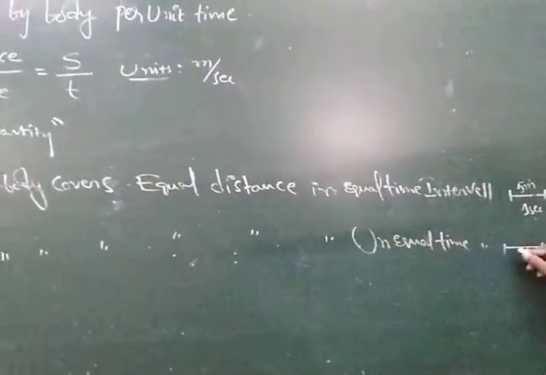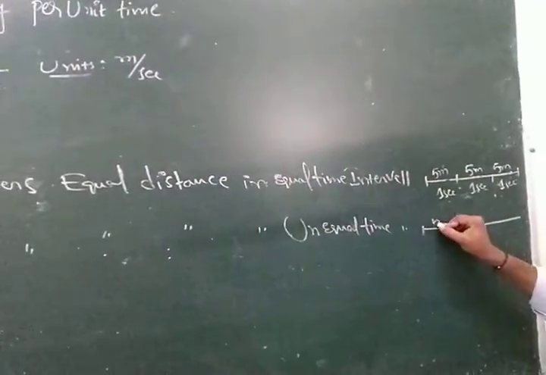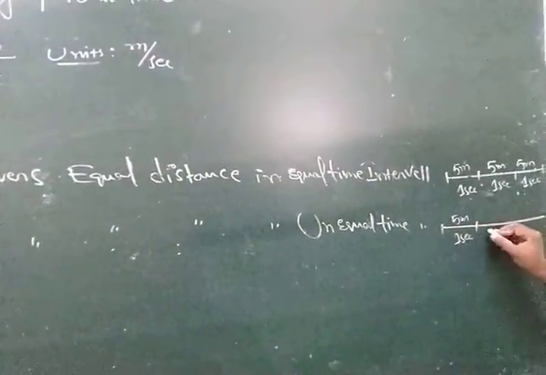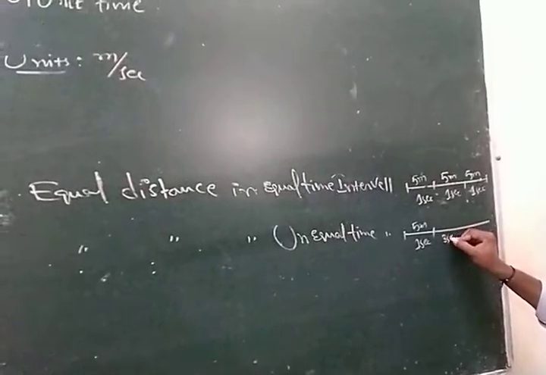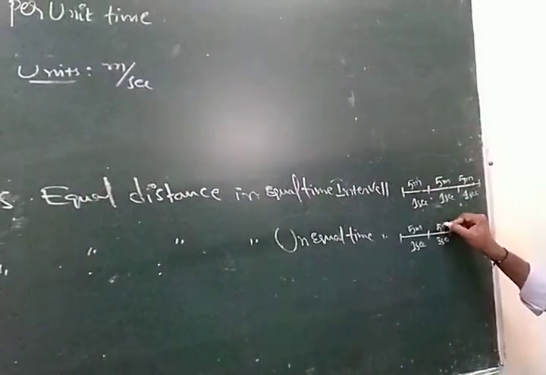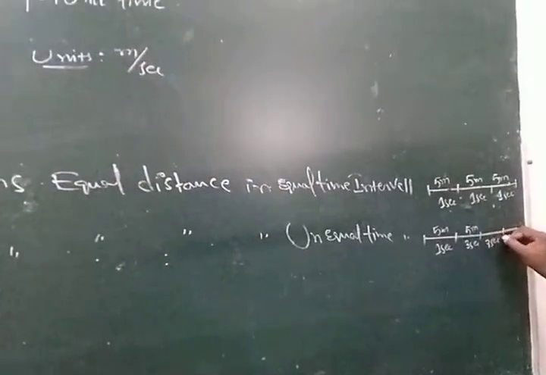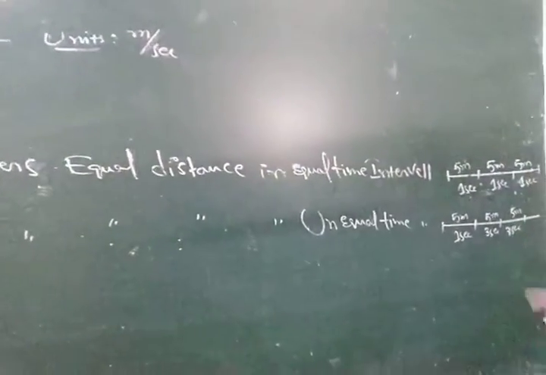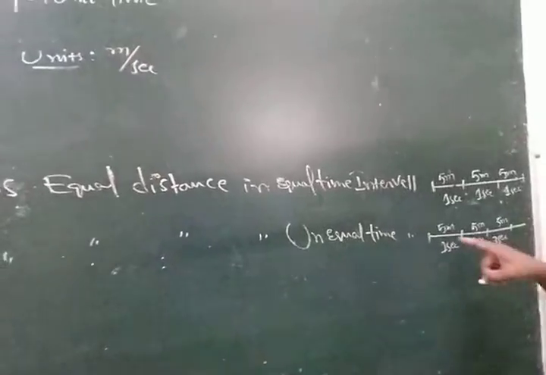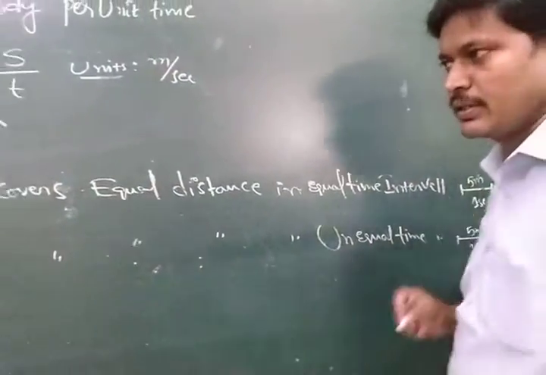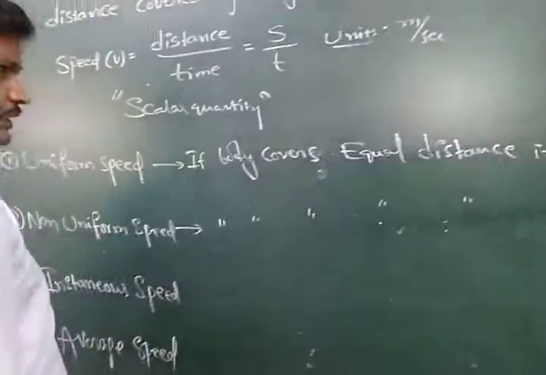For example, 5 meters is covered in 1 second. Next, the same 5 meter distance in 3 seconds. Next, in 7 seconds. Like this, the time intervals are different while the distance covered is the same. So this is non-uniform speed.